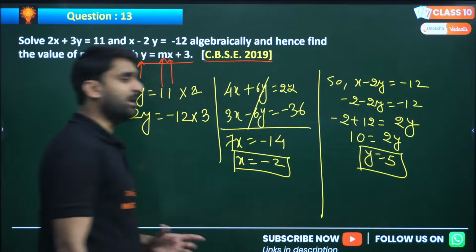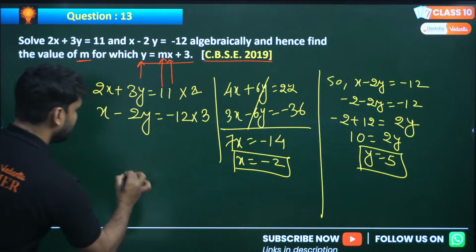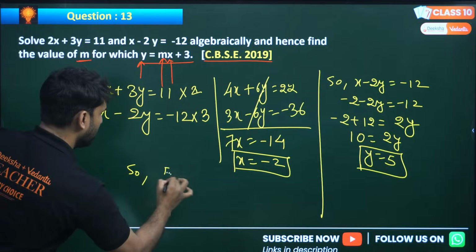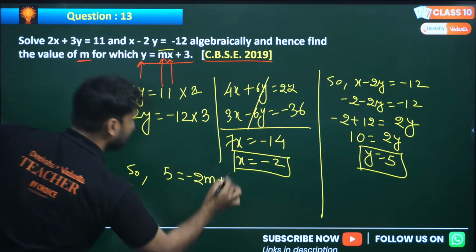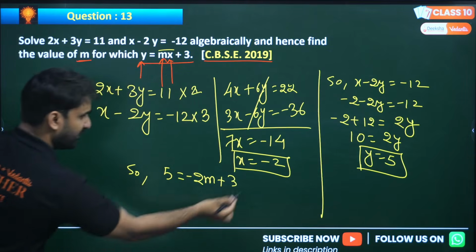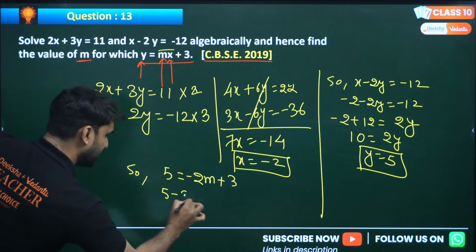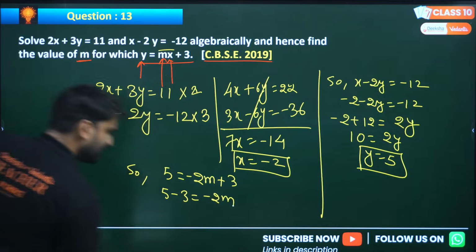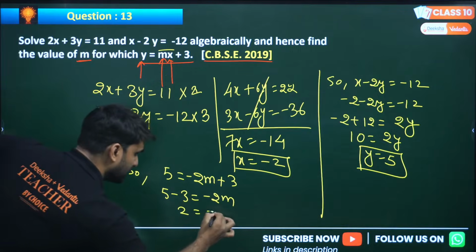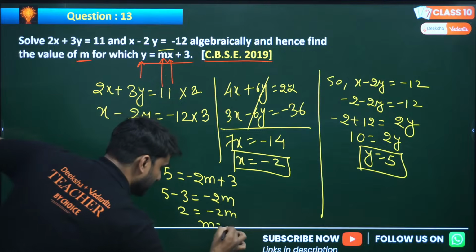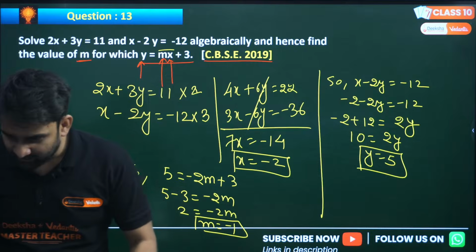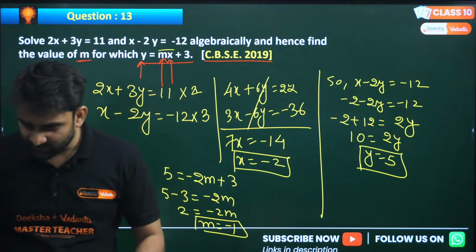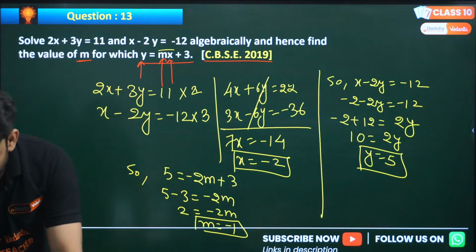Now if you have y and x, you can find out m. So y is 5 equals mx plus 3, that is minus 2m plus 3. 3 will go there, so 5 minus 3 equals minus 2m. 5 minus 3 will be 2 equals minus 2m. So m is equal to minus 1. Now let me check who answered correctly. Is there minus 1? There is no one other than Wills. So minus 1 will be the correct answer.